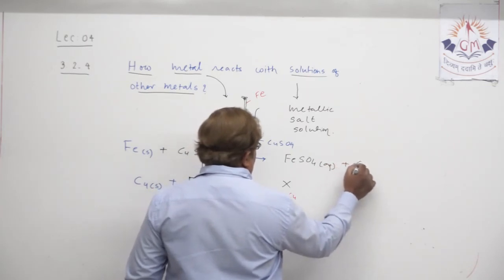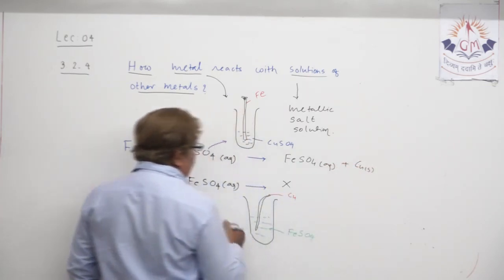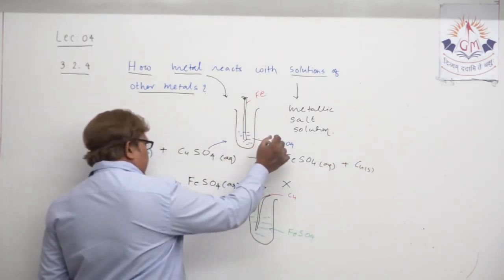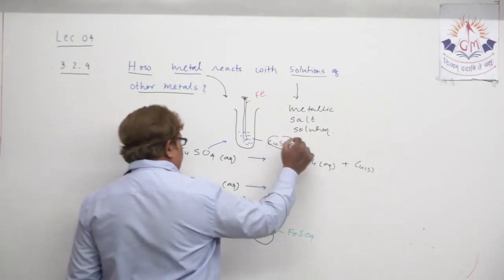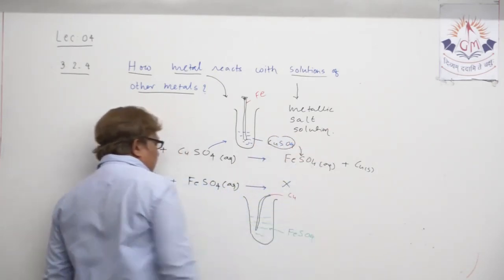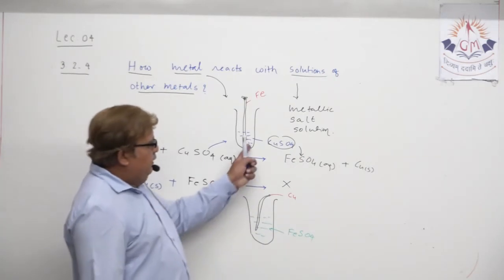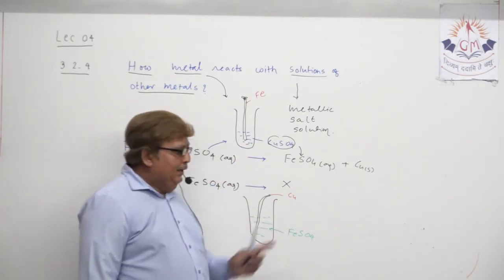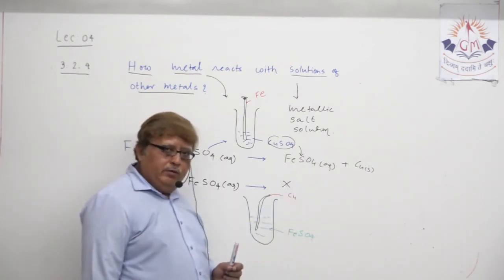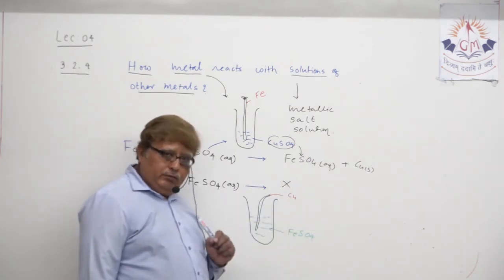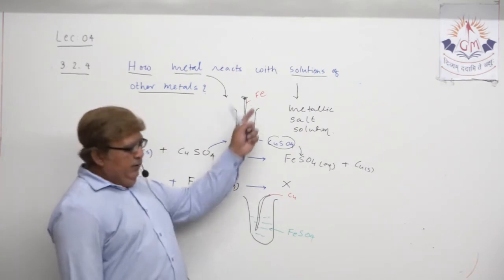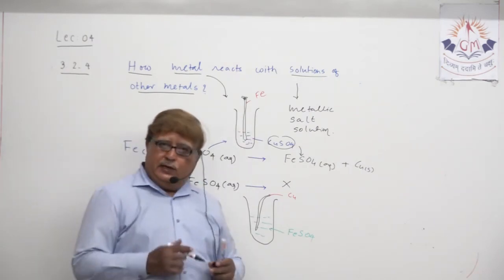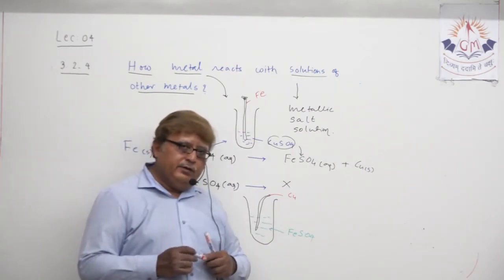Because copper sulfate is converted into ferrous sulfate, this blue solution turns faint green, and the displaced copper automatically deposits on the iron rod and turns it reddish brown.